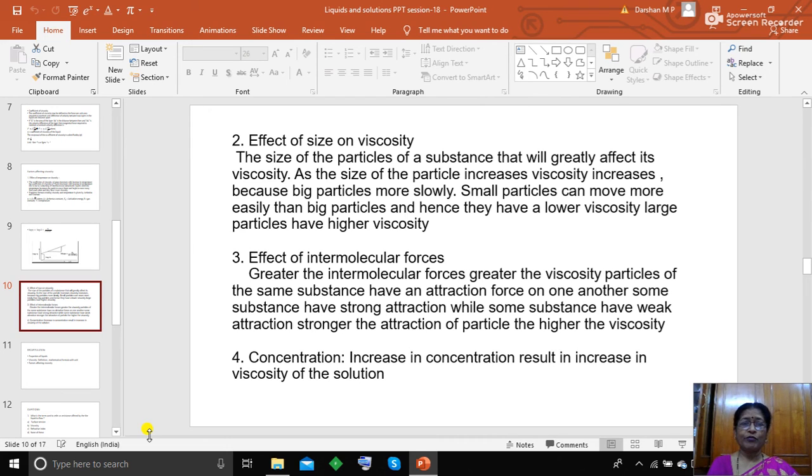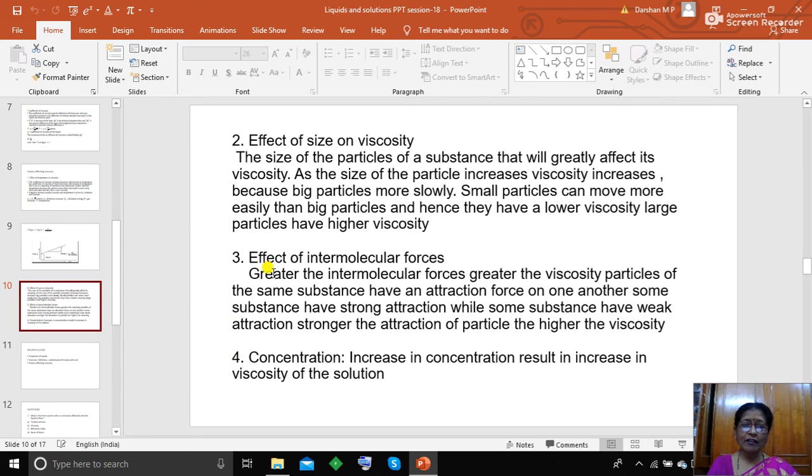Smaller particles can move much more easily than big particles, and hence they have lower viscosity, and larger particles will have higher viscosity.